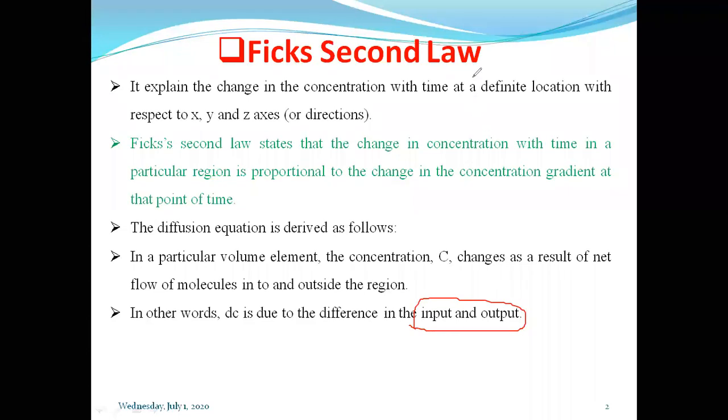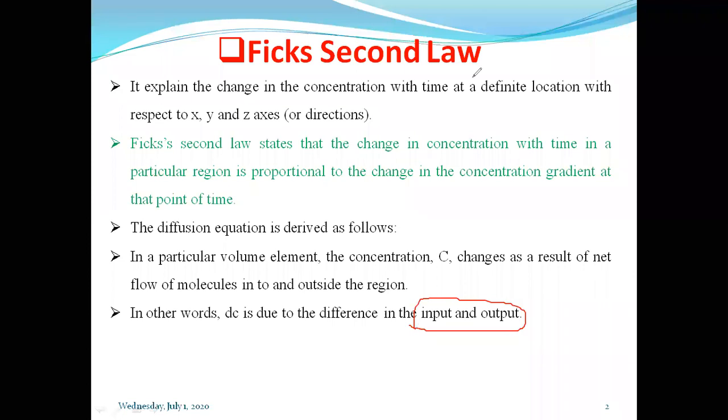Okay, we know that in diffusion, how the molecules get exchanged, and how molecules enter and exit takes place through the barrier or diffusion membrane or film. And due to this input and output process, or the exchange of the molecules, what happens? We are getting the change in concentration.